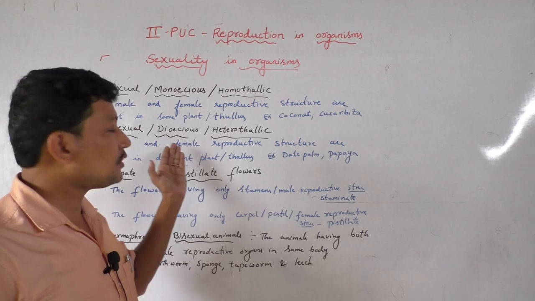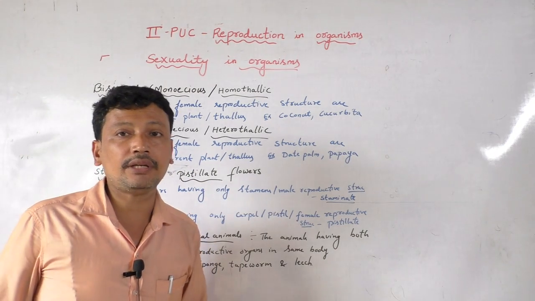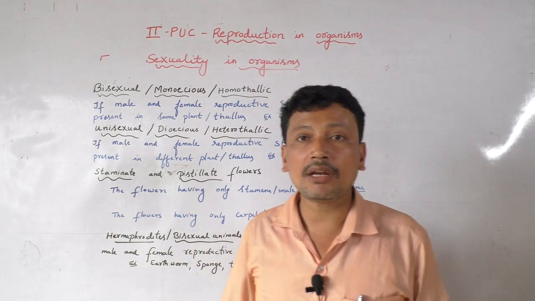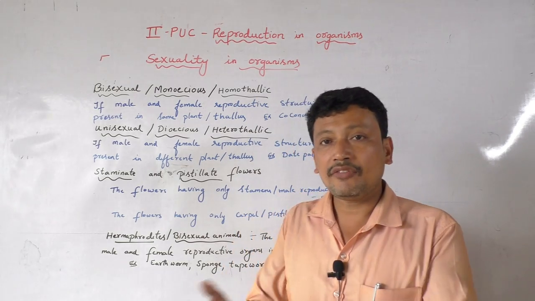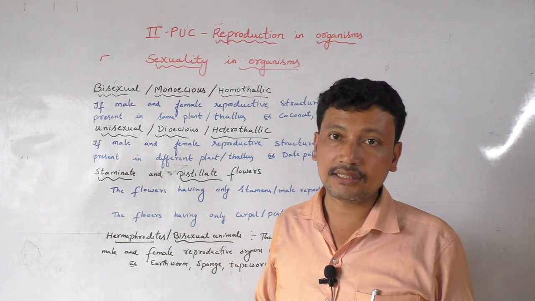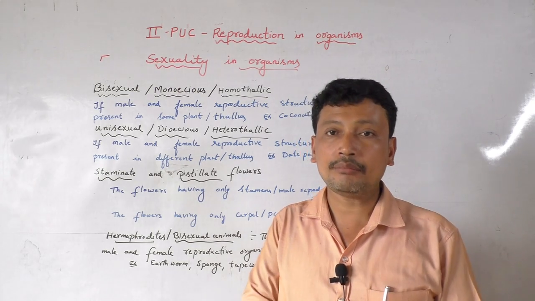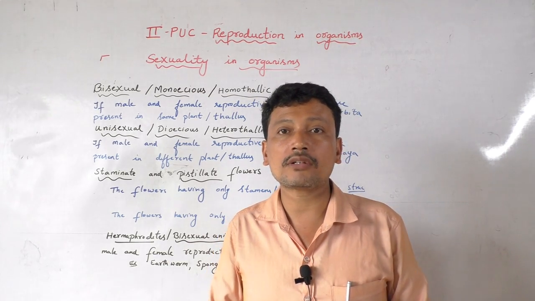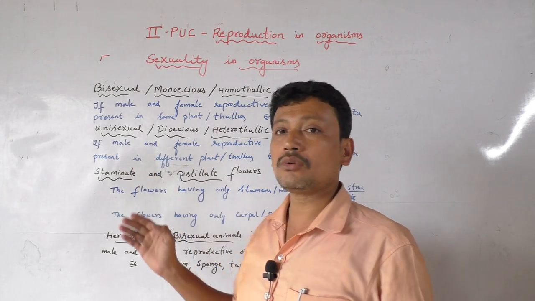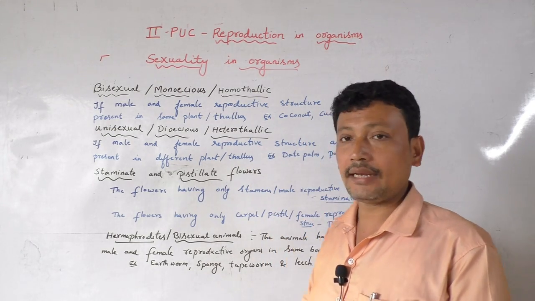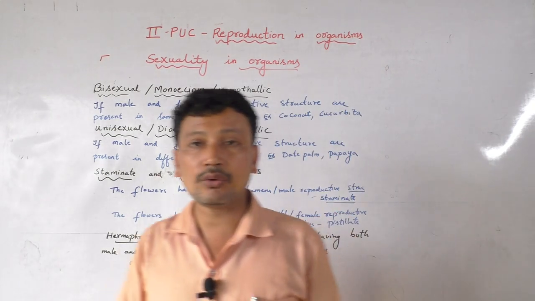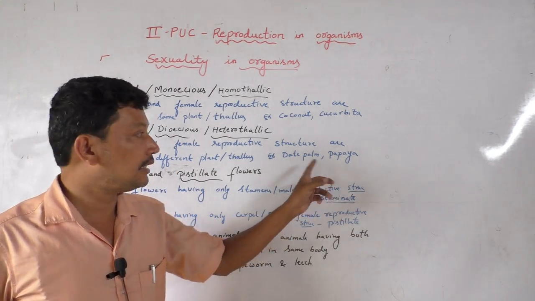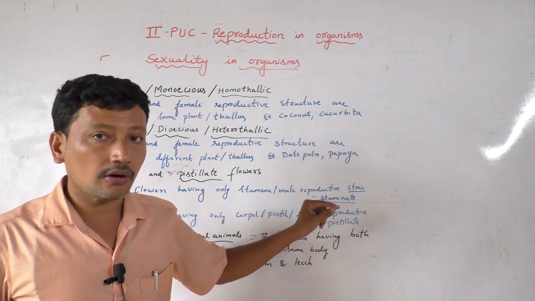Whereas unisexual or dioecious or heterothalic means the male and female reproductive structures are present in different plants or different thallus. That is, a plant can have either male or the female reproductive structure, either one, that means only one reproductive structure it should have. So they are called as unisexual or dioecious or heterothalic. Coming to the plant examples for unisexual or dioecious, they have given two examples, that is date palm as well as the papaya.